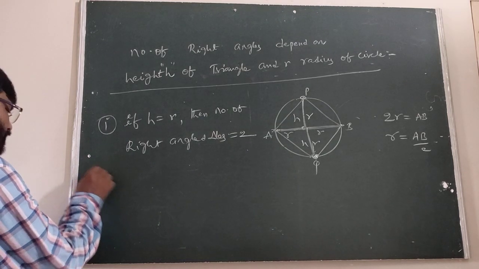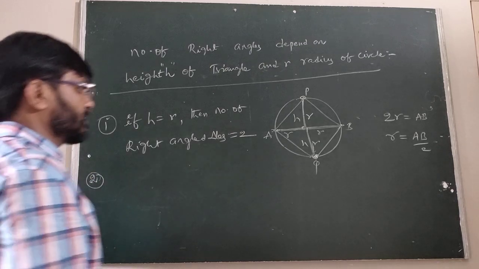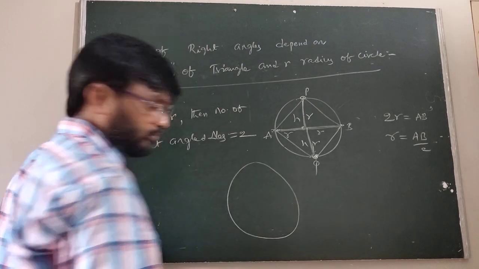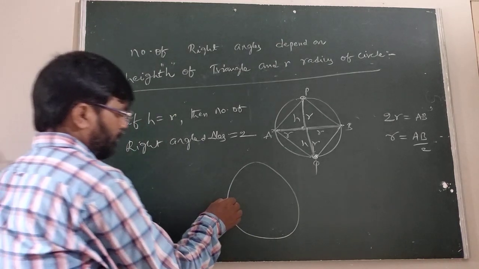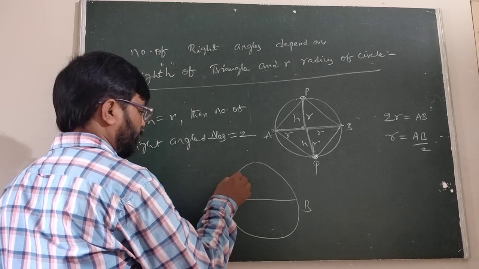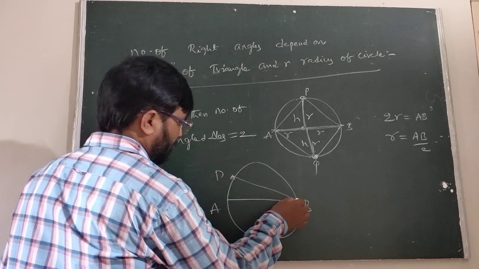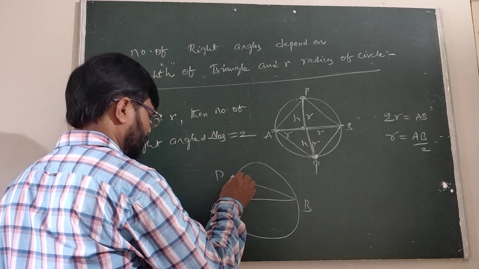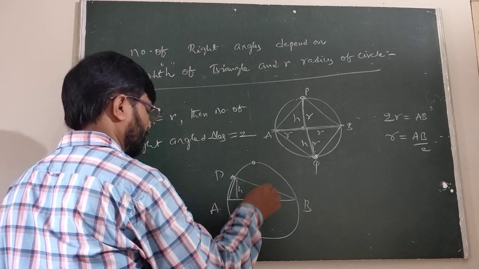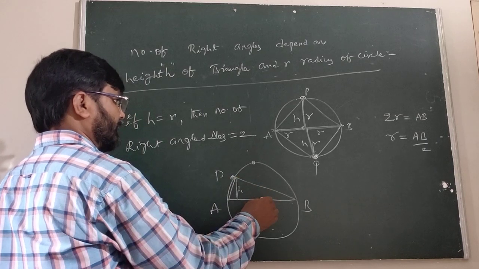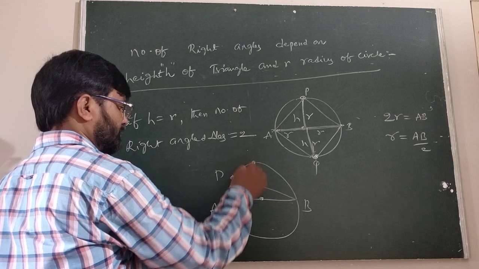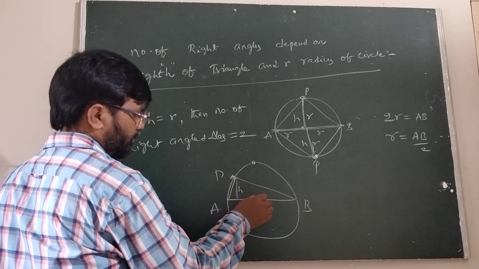The next case: if h is less than r, suppose the circle is this one. Is it clear? This is the diameter AB. When we take the point here, we know that this is the height, but the radius is the distance from the center to the point. This is the radius.